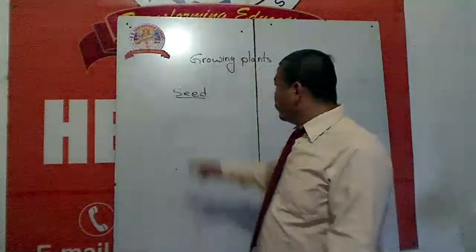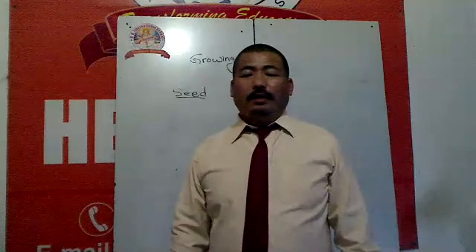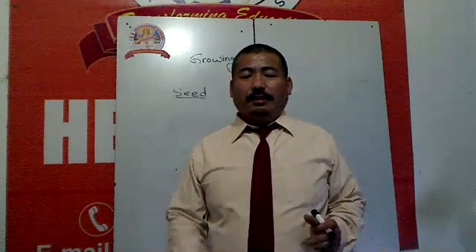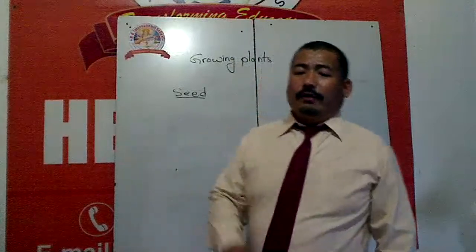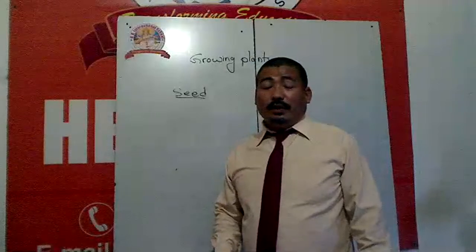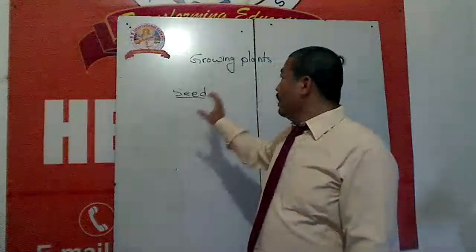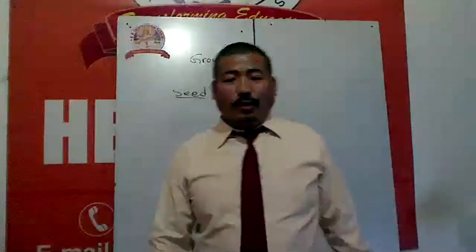So there are many ways how plants grow, not only from seeds. There are many ways that new plants grow. About that we are going to read. So the first major thing we know is that most plants grow from seed. So you see here how do the seeds grow.